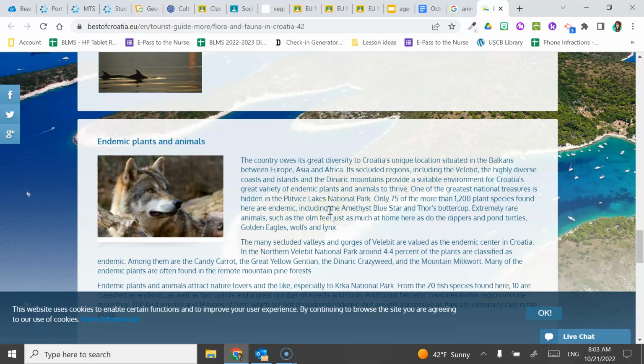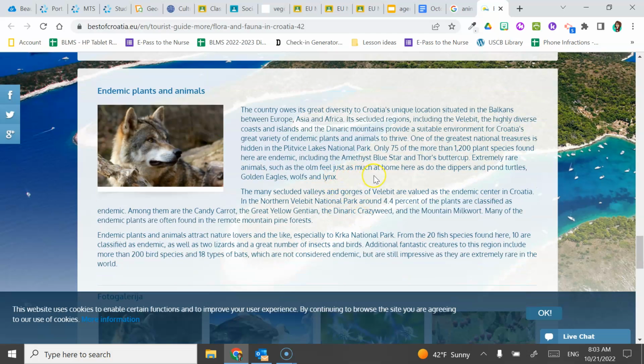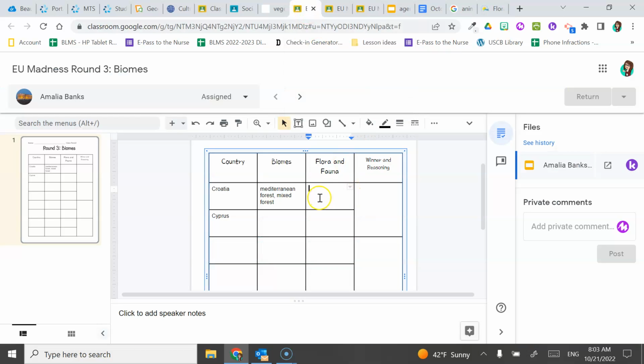So the olm, turtles, wolves, lynx. So we have to just fill it in. So lynx, wolf, turtles, 350 species of birds, and then I would list animals as well. And then once again, the winner and the reasoning.